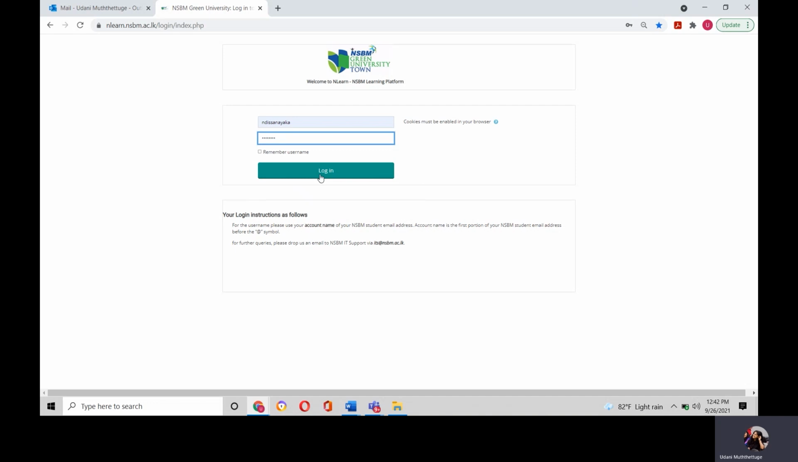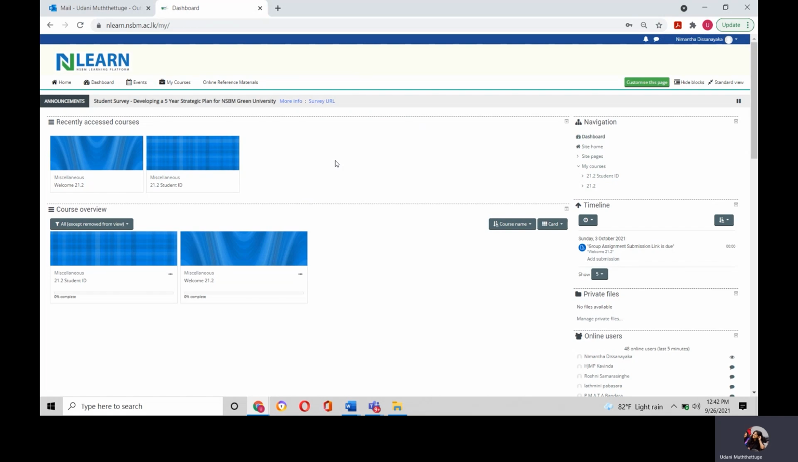I will repeat the process. You have to go to Google, and on the search bar, you have to type nlearn.nsbm.ac.lk, and then you will come to an interface like this, where you will have to type your username and the password. Once you type the username and the password, you have to click on login. You can see a login icon over here, so you have to click on this icon. Once you click on that icon, you will come to this particular interface. So this is your official NLearn account, your personal NLearn account.